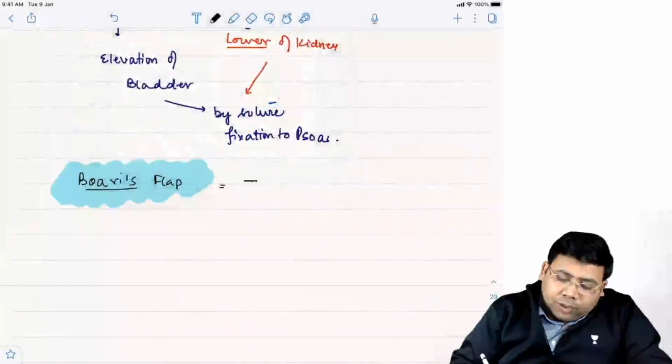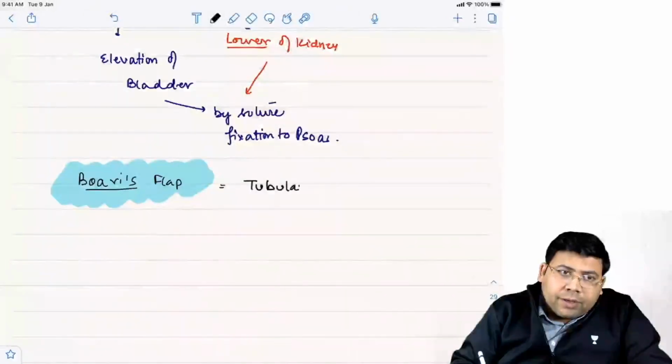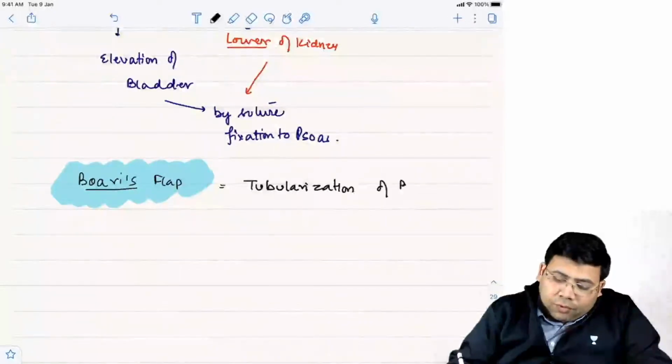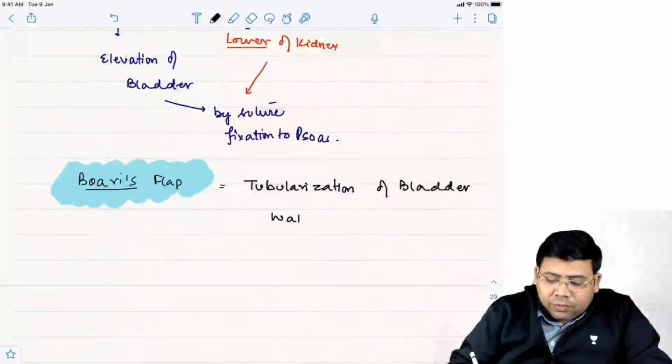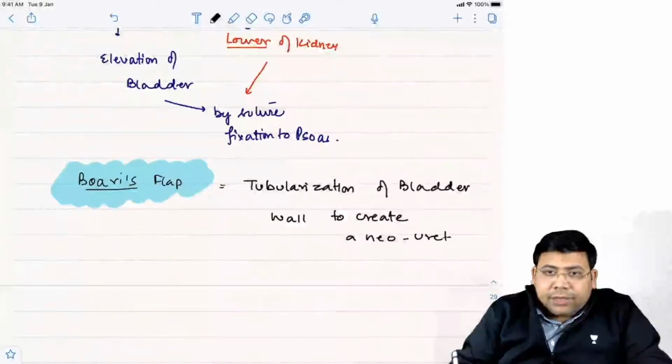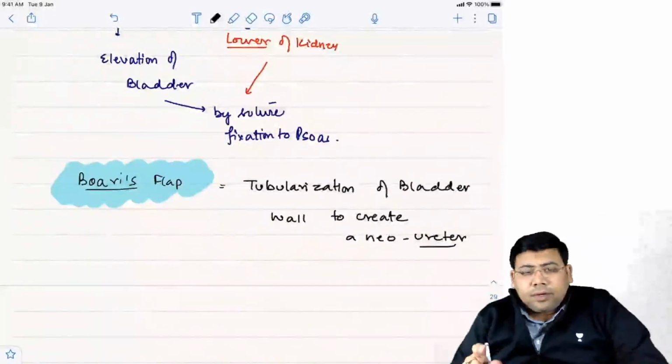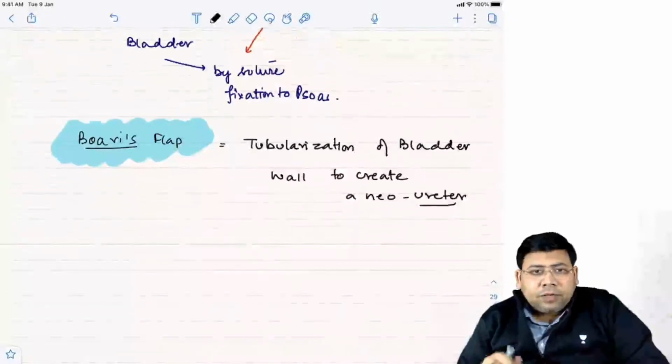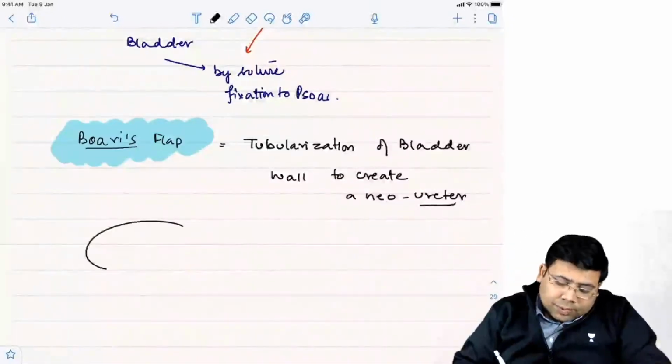It is tubularization of the bladder wall to create a new ureter. How are you doing this? Suppose bache, this is the bladder.